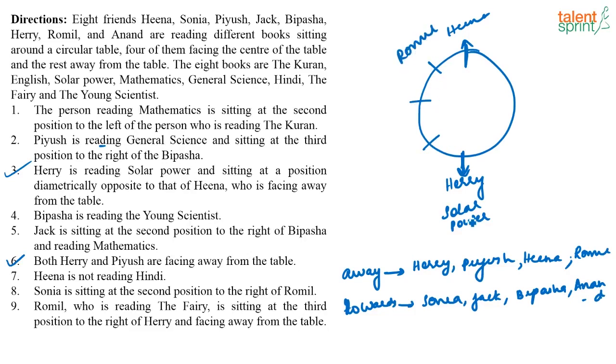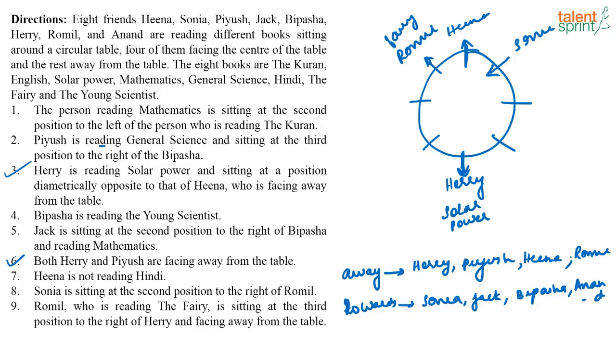Yes, Romil is sitting third to the right of Harry and is facing away from the table. So Romil is also facing outwards and he is reading the book Fairy. Now I have fixed Romil also. Then Sonia is sitting at the second position to the right of Romil. So which has to be Sonia? This has to be Sonia. And I know Sonia is facing inwards. Then I have 2 more places to fill here. Now, who will come where?